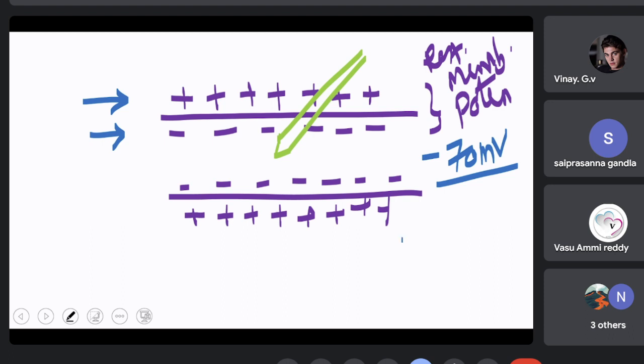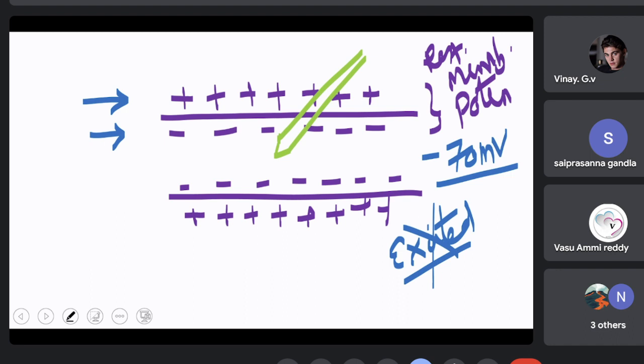Then only it can be excited. So a resting membrane with positivity outside and negativity inside is excitable. What happens if it is negative outside and positive inside? It is non-excitable. Whenever there is positivity outside and negativity inside, it is excitable.